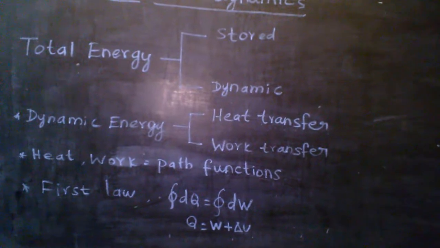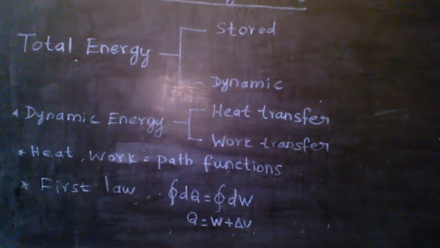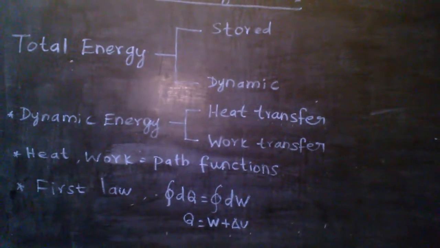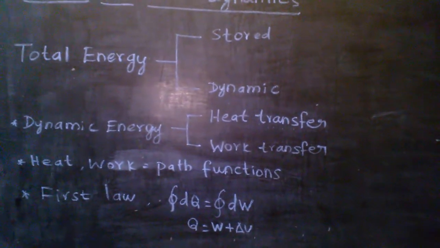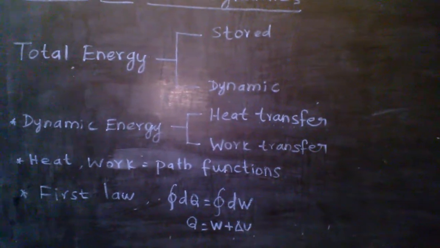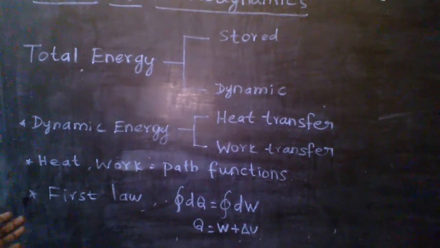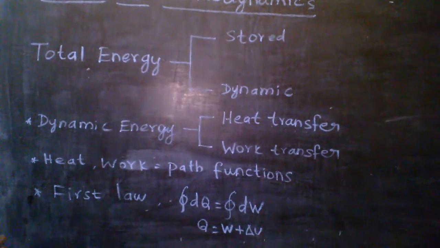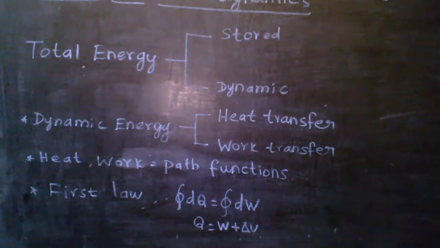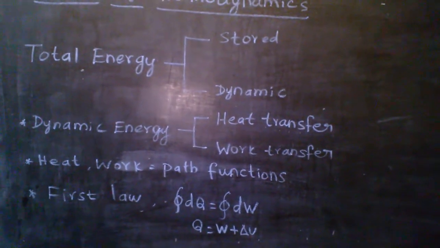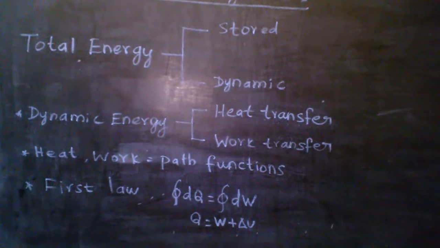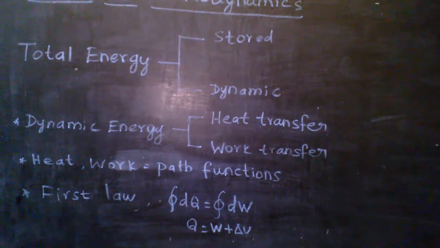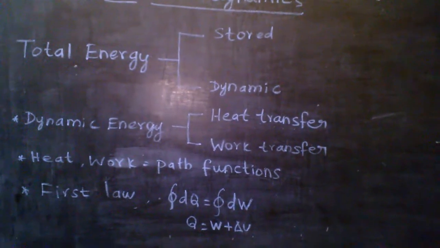Then we come to the first law of thermodynamics. What is meant by the first law of thermodynamics? It is an attempt to relate heat, work and internal energy. This is known as the first law. Here on the board you see the summation of heat transfer equals the summation of work transfer. In clear terms, in a cyclic process the sum of heat transfer equals the sum of work transfer. This was the first law.